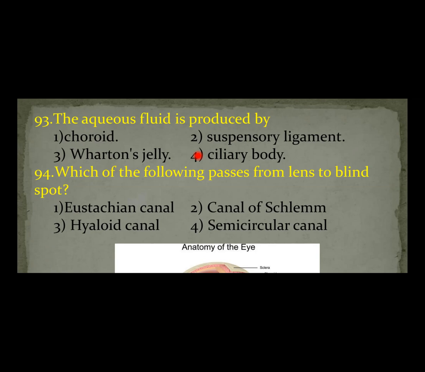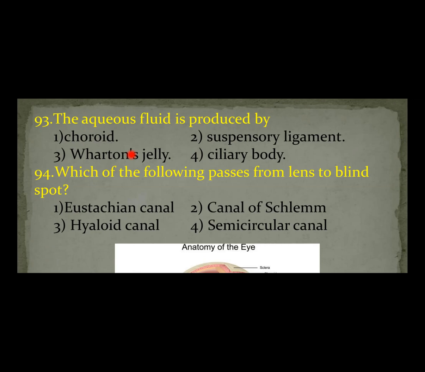Here, what is Wharton's jelly? It's a specialized mucoid connective tissue present in the umbilical cord. The specialized mucous connective tissue present in the umbilical cord is called Wharton's jelly.